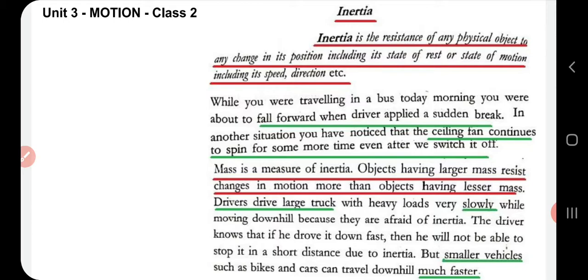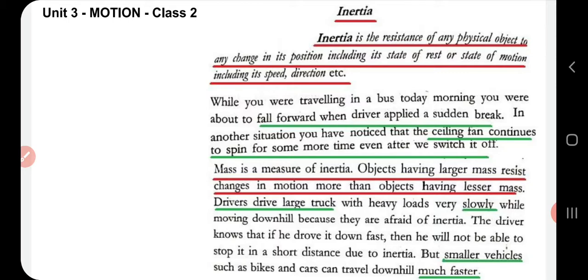That is, when an external force acts on the body, it will change its state of rest or its state of motion. Till then, it will remain in its state of rest or in its state of motion. Okay, so inertia is that state of an object to remain in its state of rest or of uniform motion unless it is acted upon by an external force.